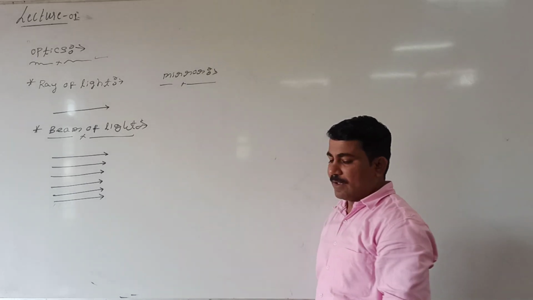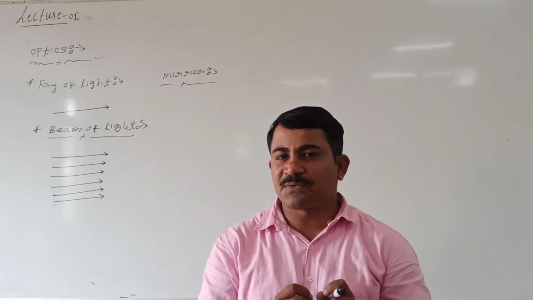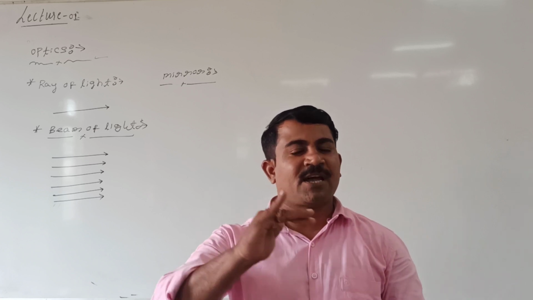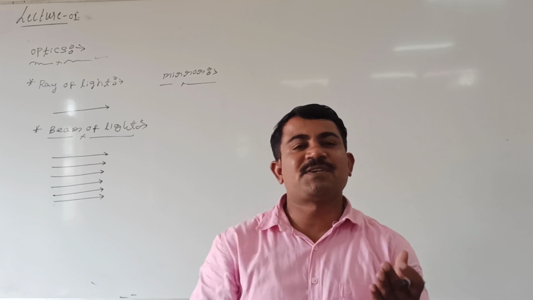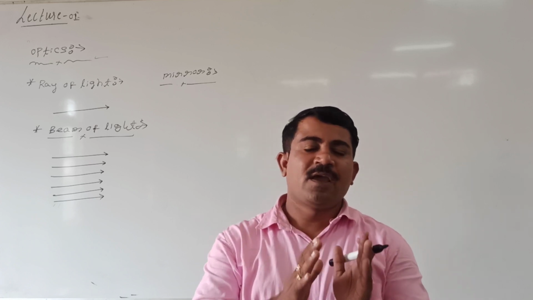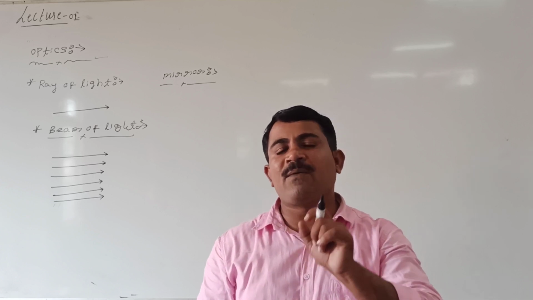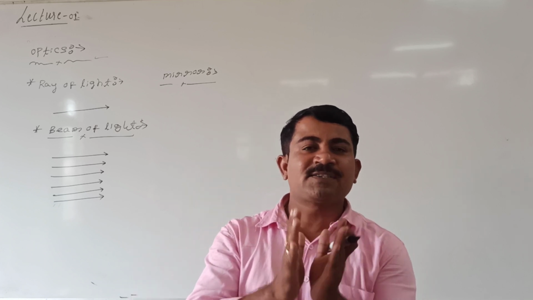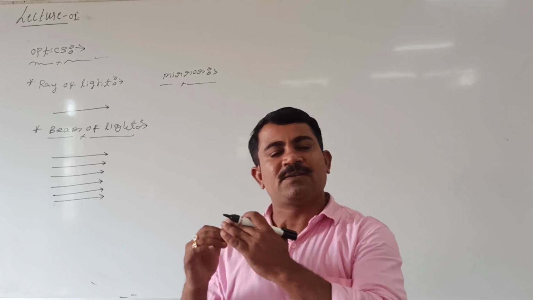See here, generally the surface which is responsible for reflection of the light, that we are calling a mirror. How is it? The surface which is responsible for reflection of the light, that we are calling a mirror. I mean, the mirror consists of two surfaces. One we are calling the well polished surface, the reflecting surface, and the second one we are calling the silver surface, I mean the opaque surface.